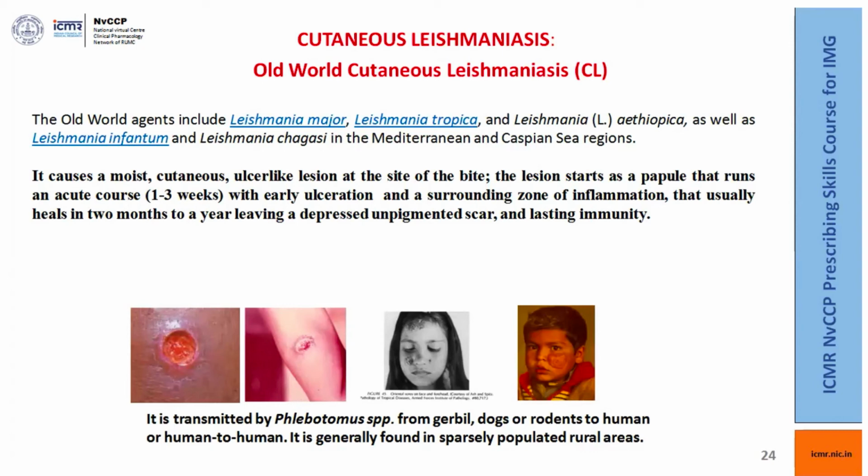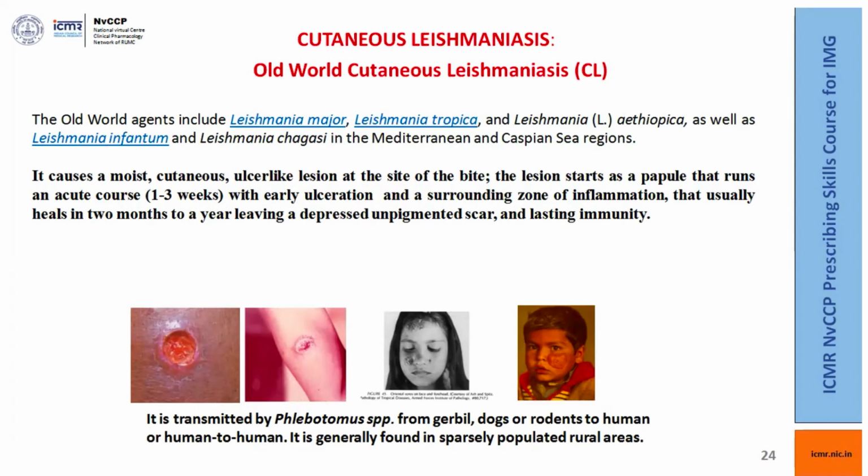It causes a moist cutaneous ulcer-like lesion at the site of the bite. Lesion starts at the papule that runs an acute course 1 to 3 weeks with early ulceration and surrounding zone of inflammation that usually heals in 2 months to a year, leaving a depressed, unpigmented scar and lasting immunity. So we have got a picture of this. As you can very well see, it is an ulcer, and it is more common in the old world.